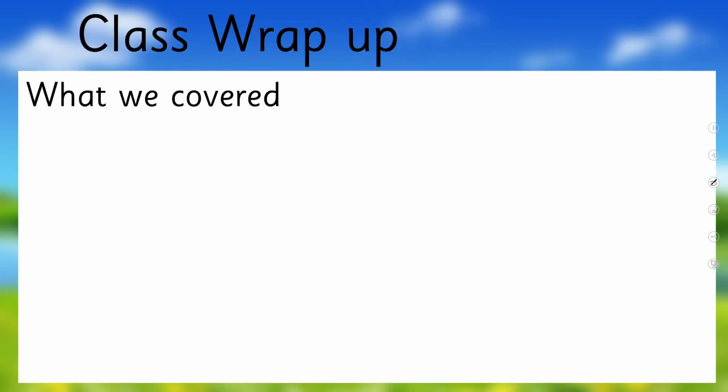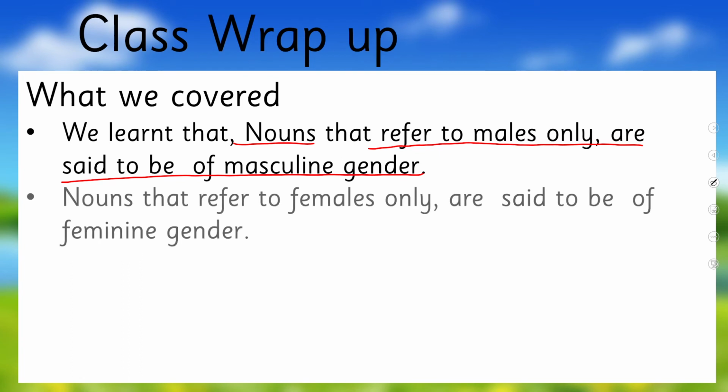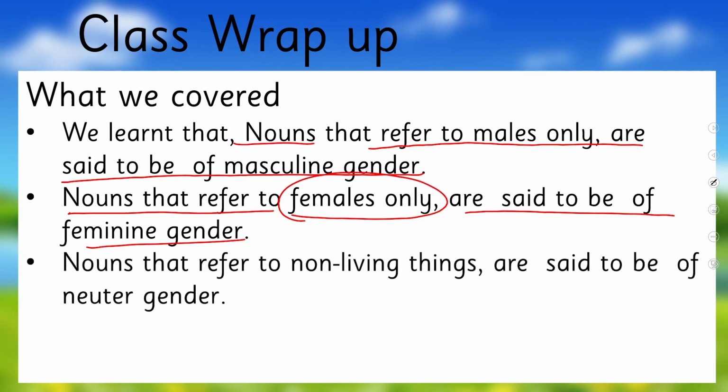So in this way, what we learned today is that nouns that refer to males only are said to be masculine gender. And nouns that refer to females only are said to be feminine gender. Nouns that refer to non-living things are said to be of neuter gender.